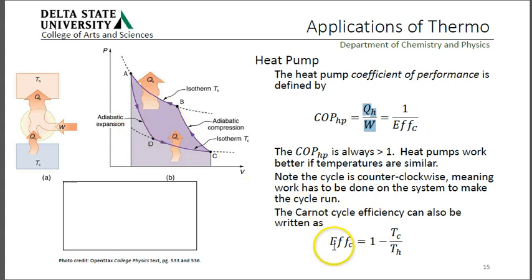Carnot cycle efficiency is defined as 1 minus the temperature of the cold reservoir divided by the temperature of the hot reservoir, and these temperatures have to be in Kelvin for this to make any sense.